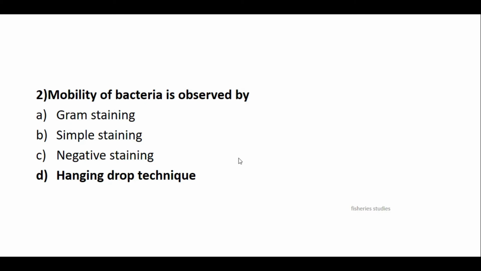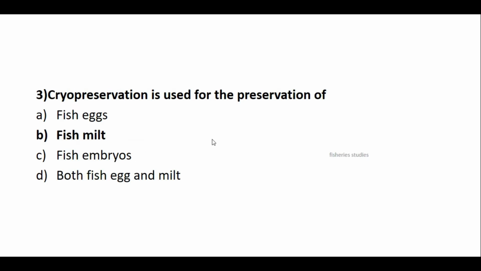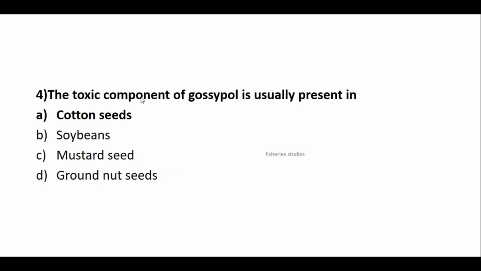Most of the JRF questions are straight questions. Only one or two questions will be somewhat concept based questions. These are the straight questions only. Cryopreservation is used for the preservation of fish milt. Cipol is usually present in, among the four, cotton seeds.